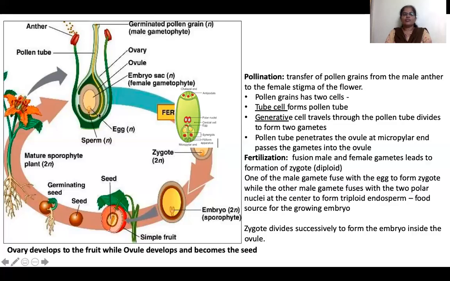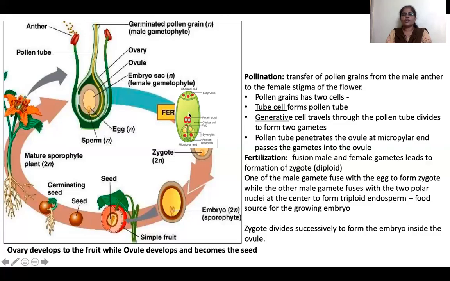It enters the ovary through the micropylar end, because at the micropylar end, the egg is there. One male gamete fuses with the egg to form the zygote. The second male gamete fuses with the polar nuclei to form the endosperm.